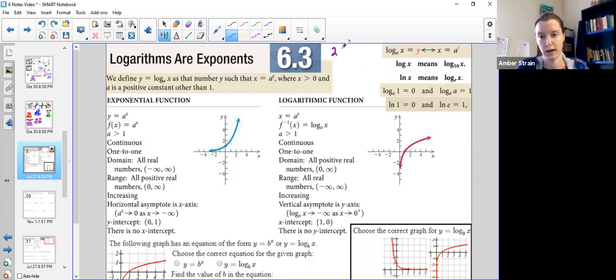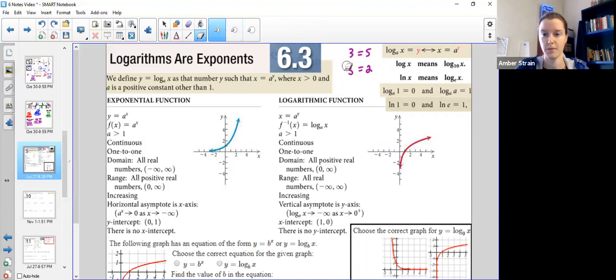Just like if I told you that 2 plus 3 is 5, I could give you that same piece of information by saying that 5 minus 3 was 2, kind of the backwards. Either you put them together to make 5 or you take them apart to find one of the two pieces. So it's that same idea. These are the same pieces of information in two different forms, addition form or subtraction form. So we can take our exponential form and flip it into logarithm.